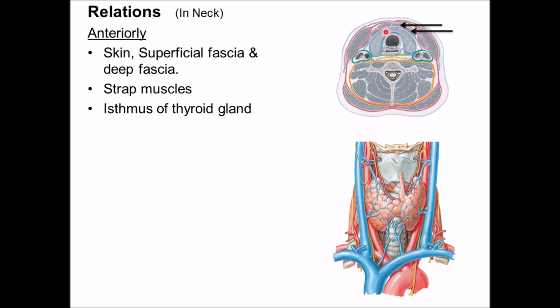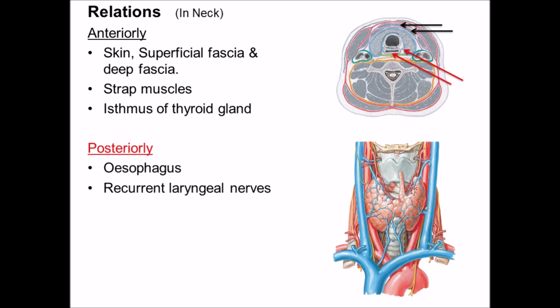Deeper to the strap muscles is the isthmus of thyroid gland. Along the superior border of thyroid gland, the superior thyroid arteries form the anastomosis. The inferior border of isthmus is occasionally related to arteria thyroidea ima and the inferior thyroid veins.